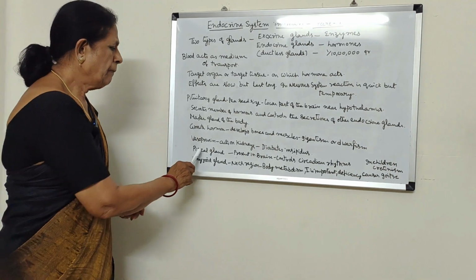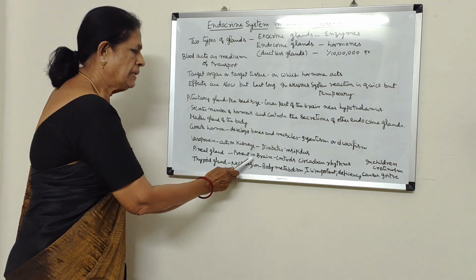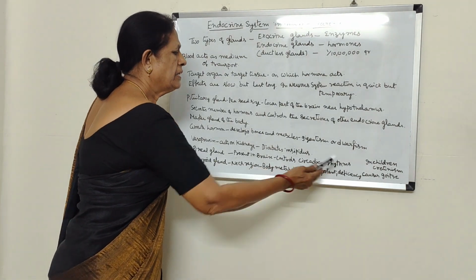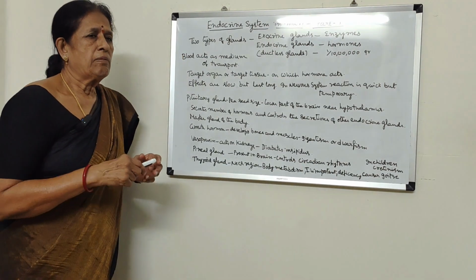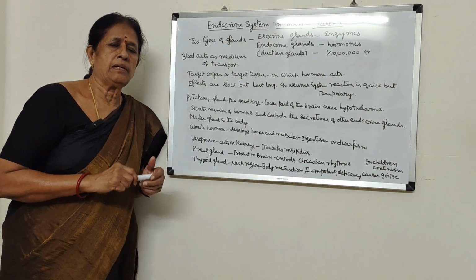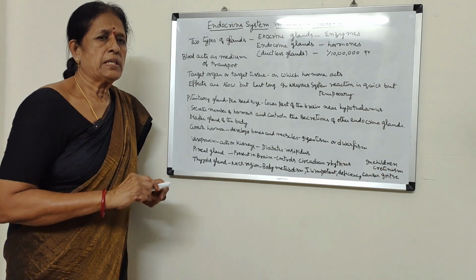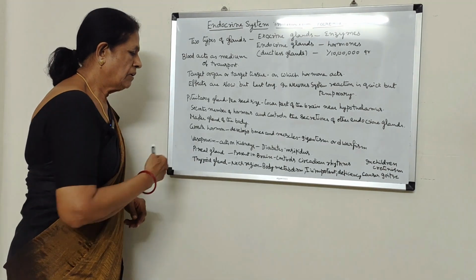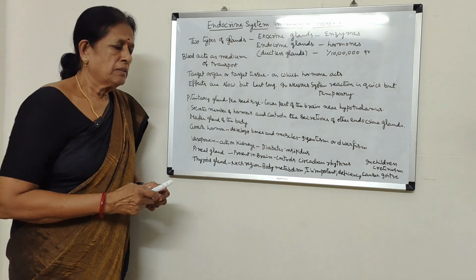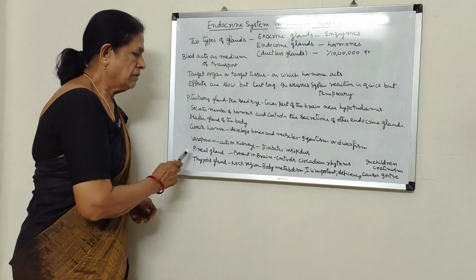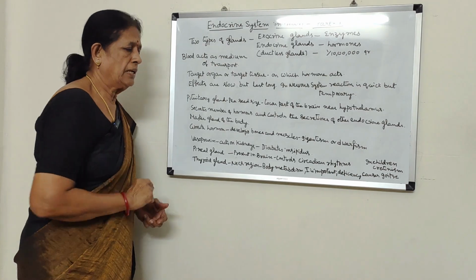Next, the pineal gland is present in the brain, and it controls circadian rhythms. That means our 24-hour cycle, day and night, our life cycle, will be determined. So that cycle is under the control of the pineal gland. And the next gland is the thyroid gland.